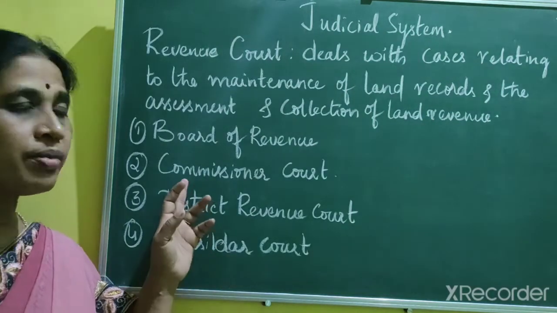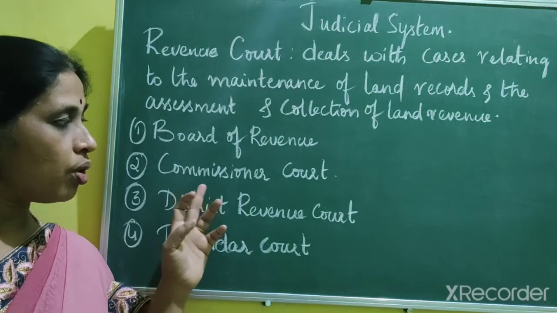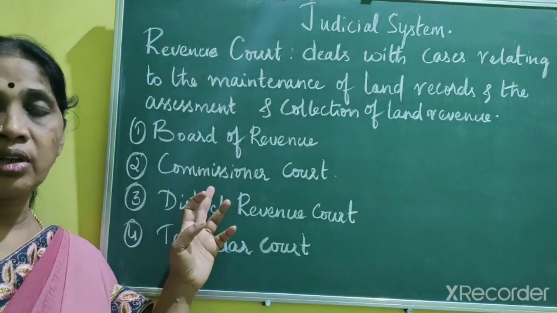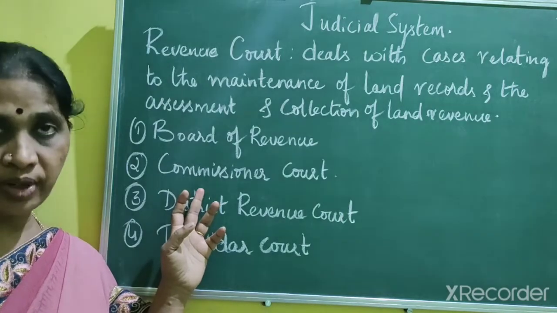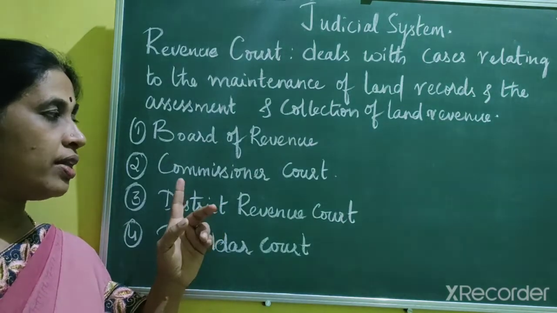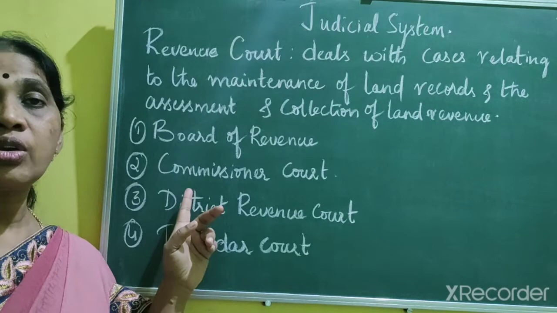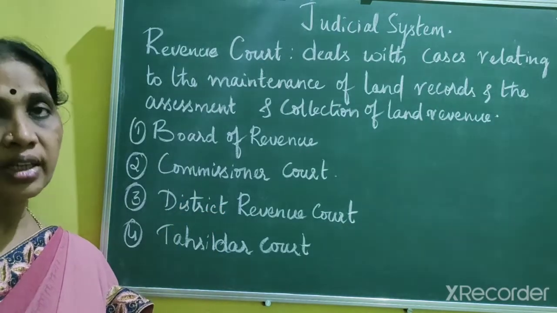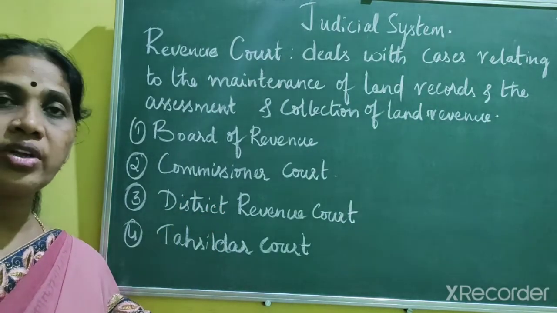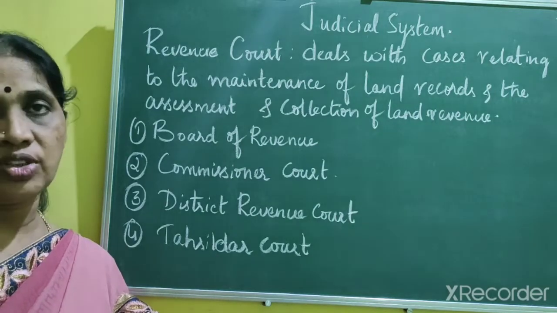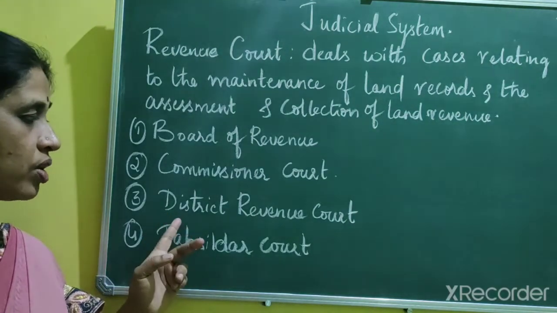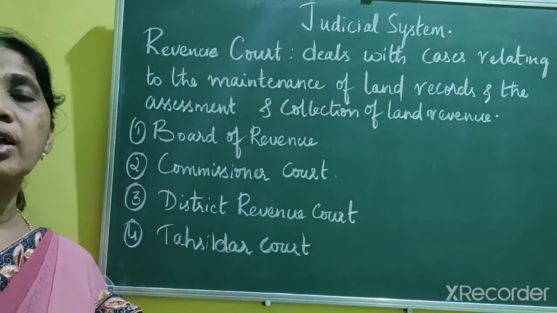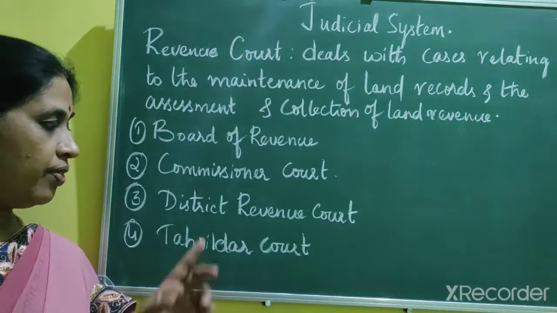Next you have Commissioner Court. Commissioner Court is headed by the Commissioner and he is assisted by 3 to 4 deputy commissioners under him, and this Commissioner Court looks after the assessment and the collection of the revenue of all the districts in the particular division.